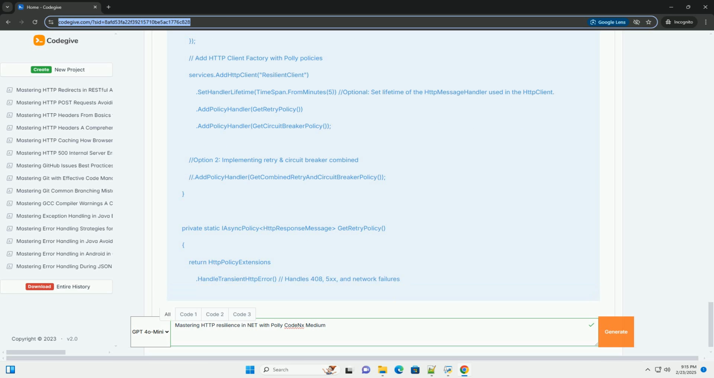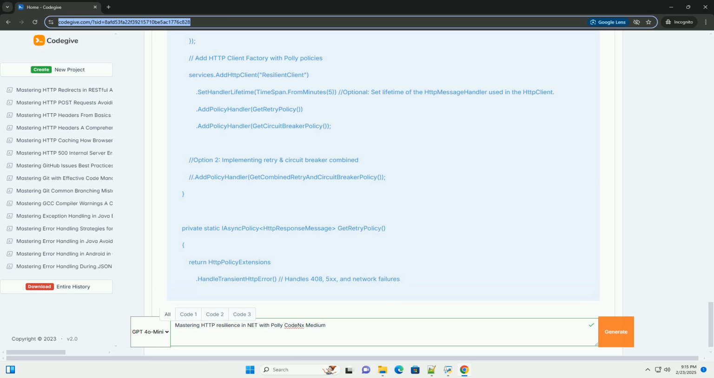3. SetHandlerLifetime, optional. This sets the lifetime of the underlying HTTP message handler, which handles the actual HTTP communication. Setting a reasonable lifetime, for example 5 minutes, allows the handler to be reused for multiple requests, improving performance, but also ensures that DNS changes are eventually picked up.